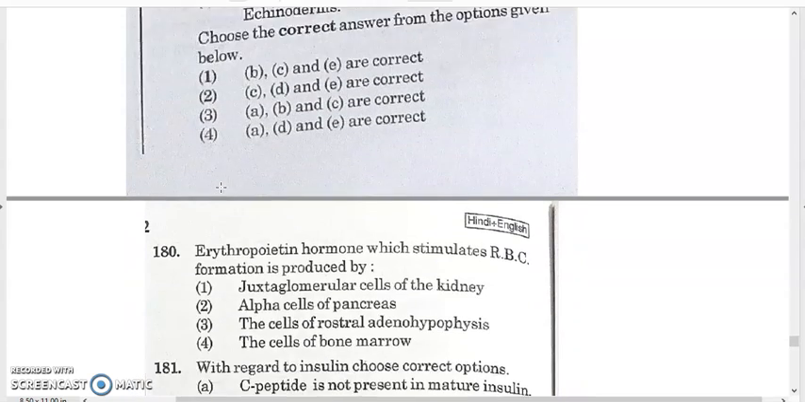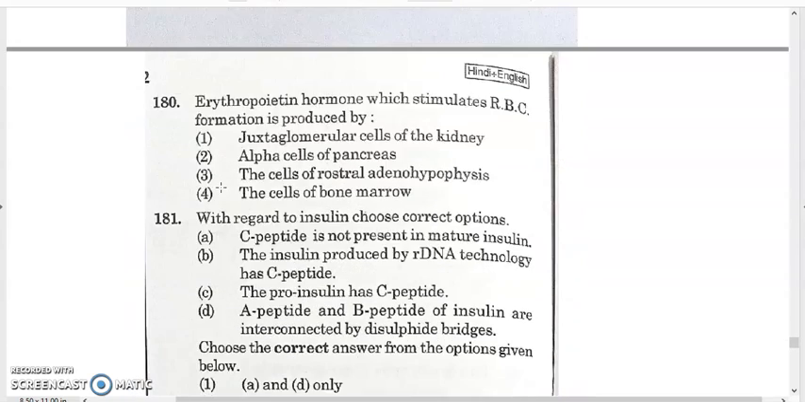Now 180. Erythropoietin hormone which stimulates RBC formation is produced by: option A, juxtaglomerular cells of the kidney; alpha cells of pancreas; the cells of rostral adenohypophysis; and the cells of bone marrow. The answer will be option 1, that is juxtaglomerular cells of the kidney, that is JGA, which secretes erythropoietin which helps in the formation of RBC.